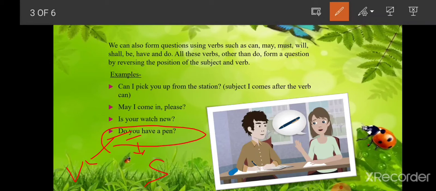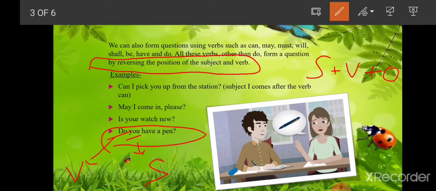How? By reversing the position of subject and verb. We all know a sentence begins with a subject, then verb, and then object. Subject is the doer of the action, and verb is the action, which action is going on. So we can write a sentence and make it an asking question by reversing the position of subject and verb.